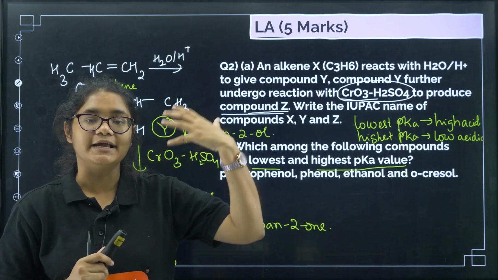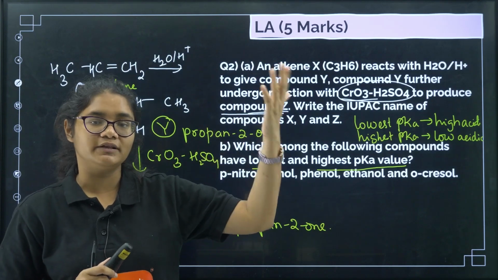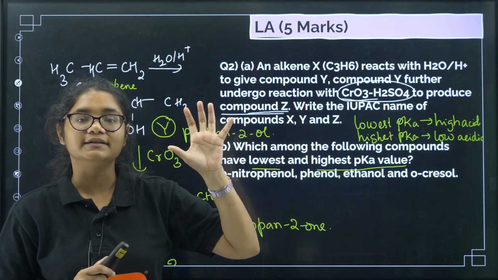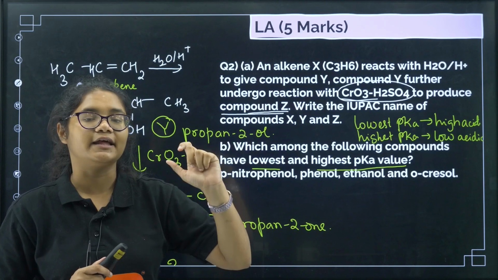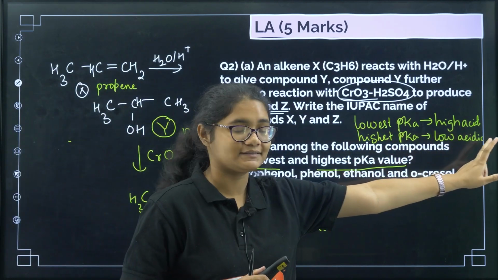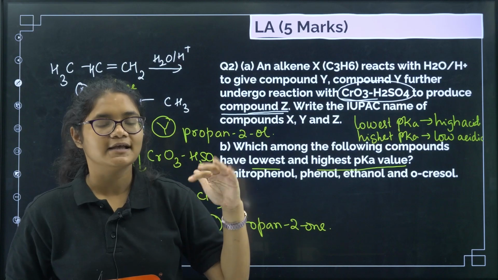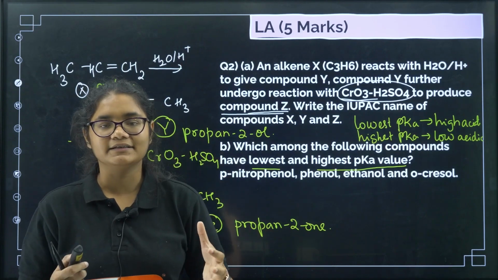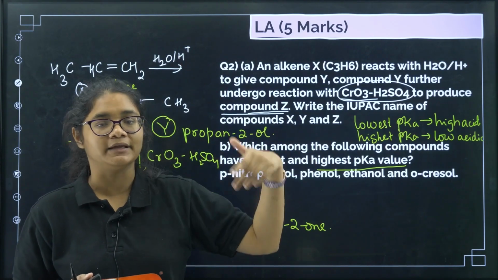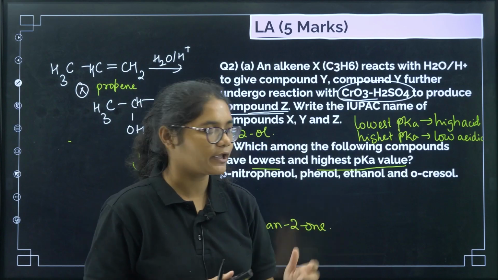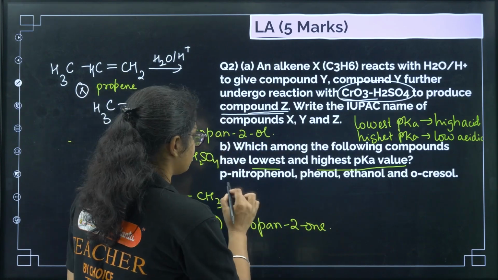If a compound is highly acidic, its Ka value will be very high, but its pKa value will be less. Similarly, if a compound is less acidic, its Ka value will be less, but its pKa value will be very high. Okay, so now what are the compounds given?